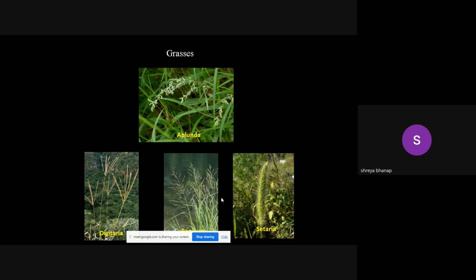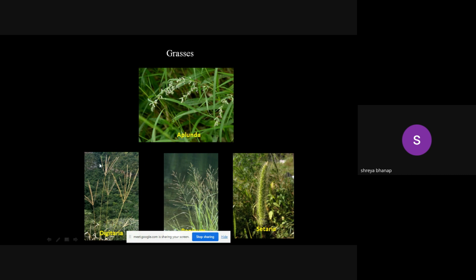The grass species which were observed in the biodiversity park include Aplunda, whose flowers are small in size, and the leaves are much bigger. The flowers actually hide along the leaves. You really need to search for where the flowers are, and then we can click them.